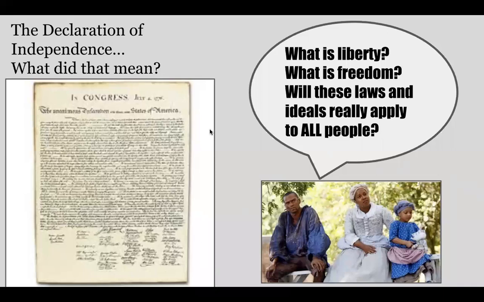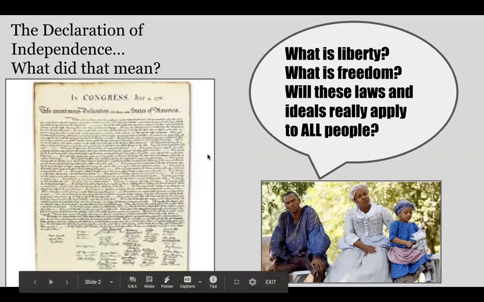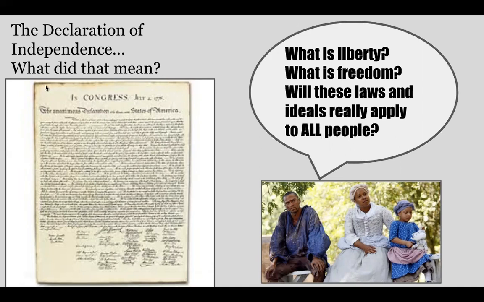If you were a person of color or a woman or a white man who did not own property, so you weren't wealthy enough or educated enough, you weren't really a part of this declaration, the so-called Declaration of Independence. And so yes, this is an extremely important document, and it's what led us to where we are today. But at that time, there were people who were not a part of the process.